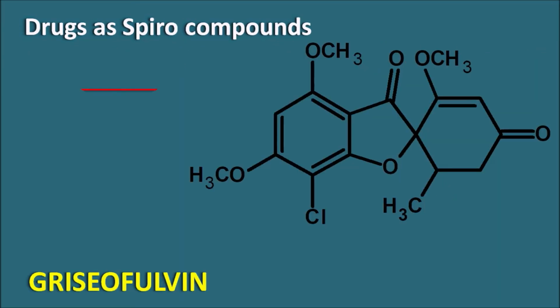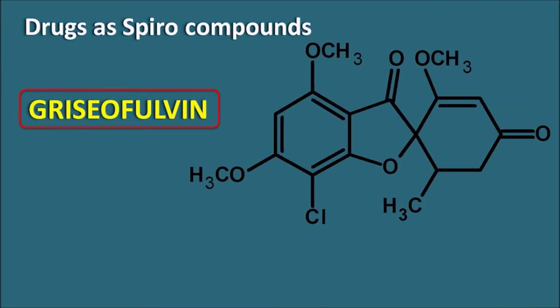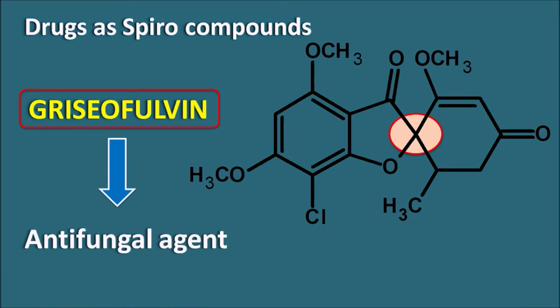Similarly, another one is griseofulvin. Griseofulvin is also having the spiro linkage. Even though it is having the spiro linkage, we cannot observe any spiro term within the name of this compound. And what is griseofulvin? This griseofulvin is an antifungal agent, particularly inhibiting the polymerization of microtubules, thereby it inhibits microtubule dependent membrane activity. So griseofulvin can be used in skin and nail infections as an antifungal agent, which is again having a spiro linkage.